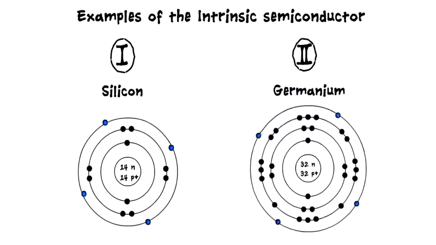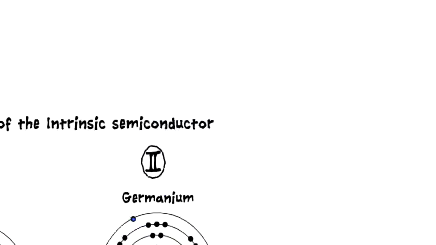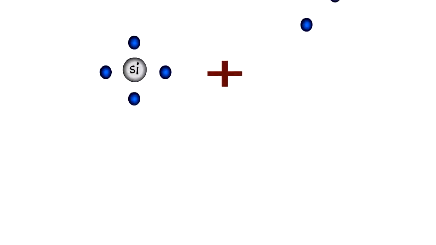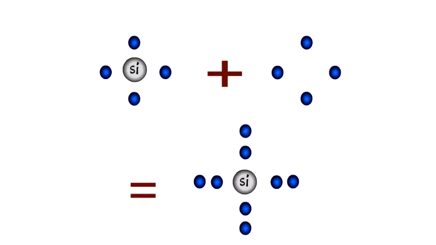The common semiconductors used are silicon and germanium, and they have 4 valence electrons orbiting in the outermost shell. We can further understand the motion of these electrons by looking at the structure of its atom. However, the atom needs a total of 8 electrons in its outer shell to become stable.